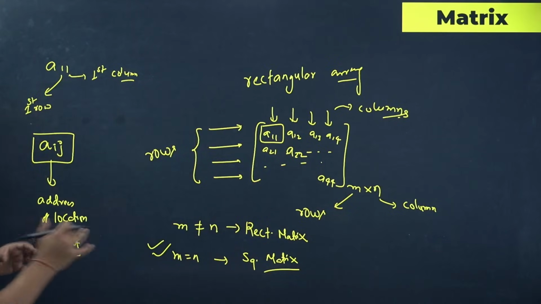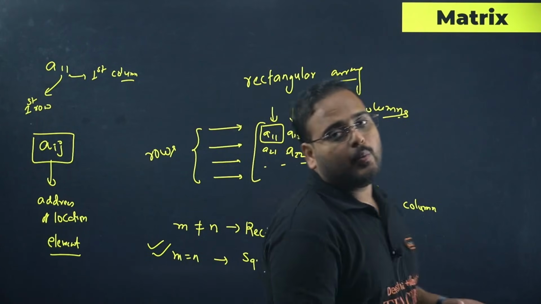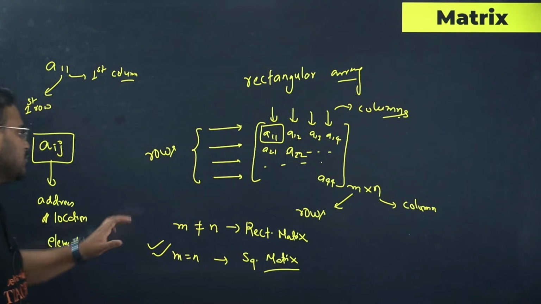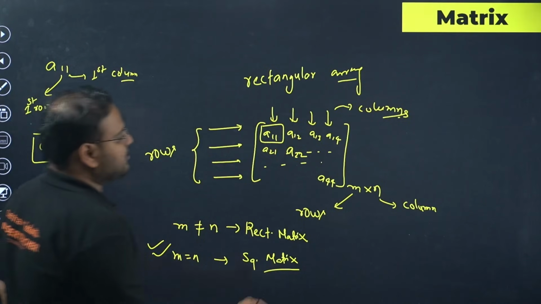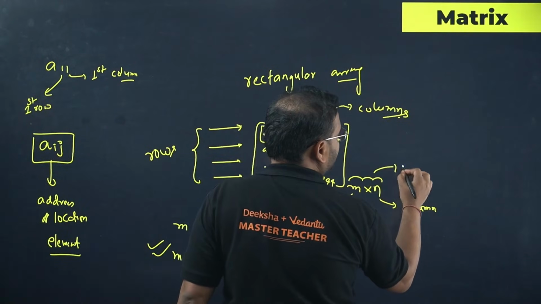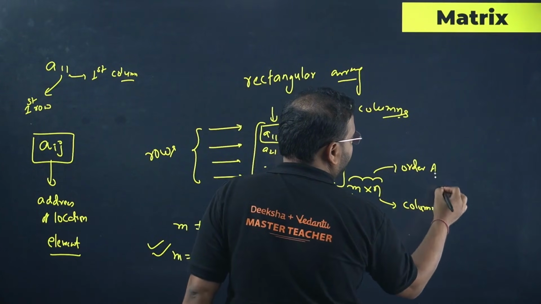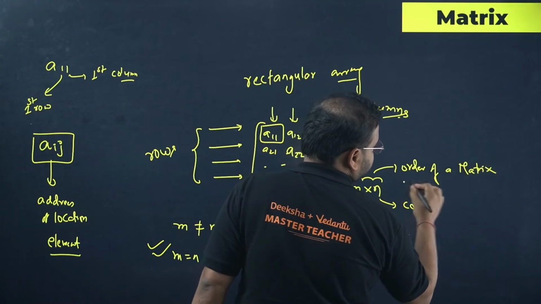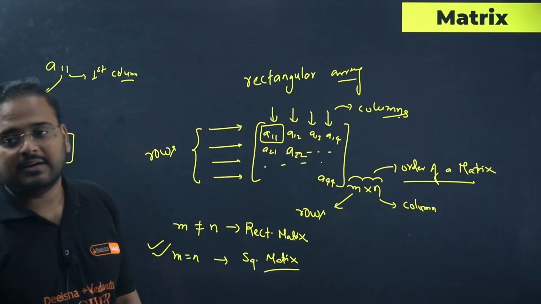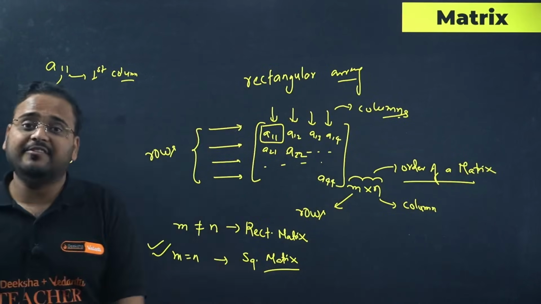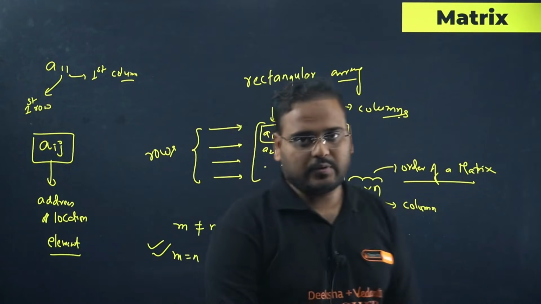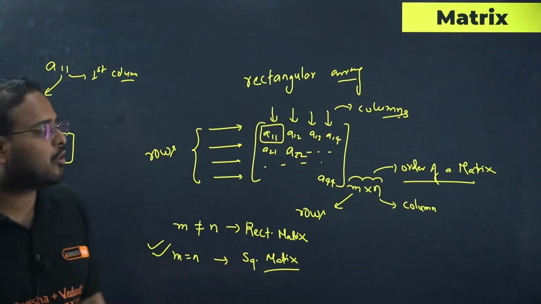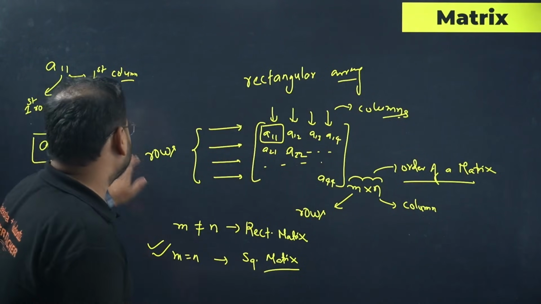Have a look. So these are the basic information about what a matrix is, what the elements of a matrix are, how we can write them, the difference between rectangular and square matrix, and how to write an order. So this value you see here is called the order of a matrix. The order will be defined like m cross n. It is defined for both rectangular and square. Even a square matrix will have an order, and a rectangular matrix will also have an order, because if there are rows or columns involved, of course it will have an order.